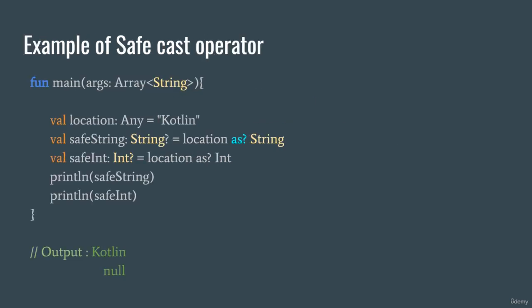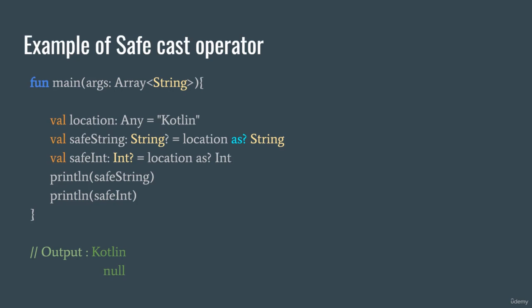All right, so here is an example of a safe cast operation. We have a location which is of type Any, and it actually is a string, right? So in the background there's a string, and as you can see, it's not nullable Any. Then we have a safe string, which is a nullable String, and what it tries to do is get the location as a string.